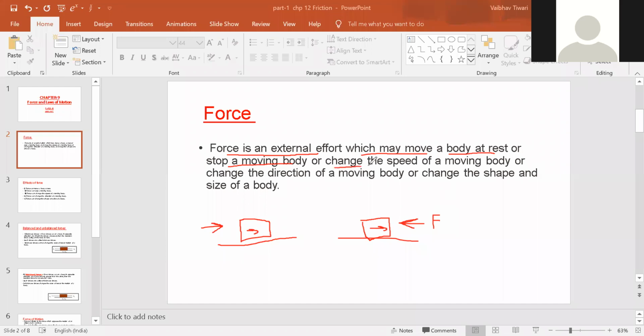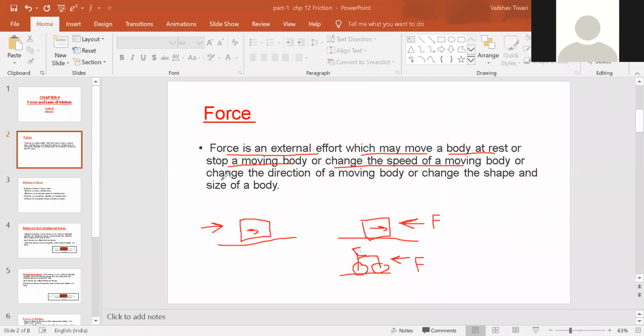It can also change the speed of the moving body. Suppose someone is cycling, and if we are pushing it from the back side, if we start applying force on it, we start pushing the cycle, the speed of the cycle will change, right? It means the speed of a moving body can be changed.